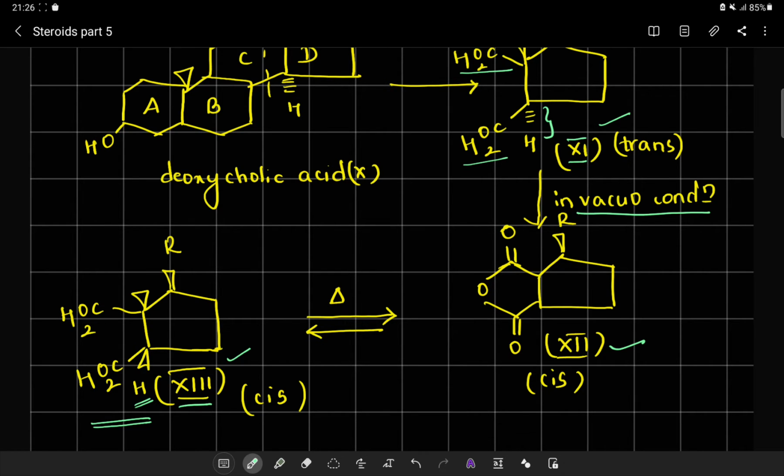Now, this will reveal something. This will give certain conclusions. This reveals that the anhydride 12 and the acid 13 must both have cis configuration.